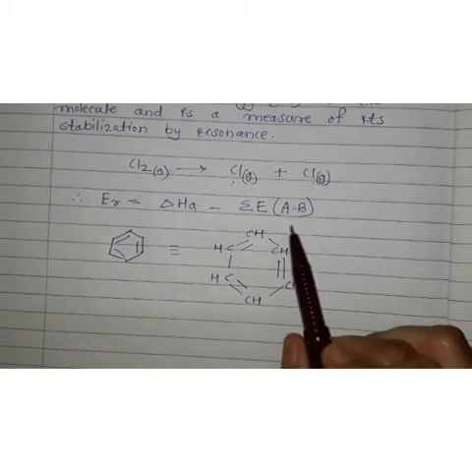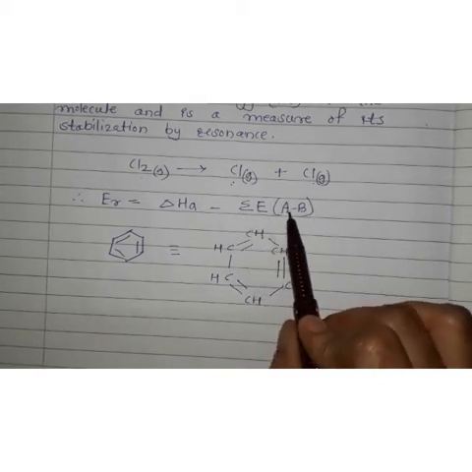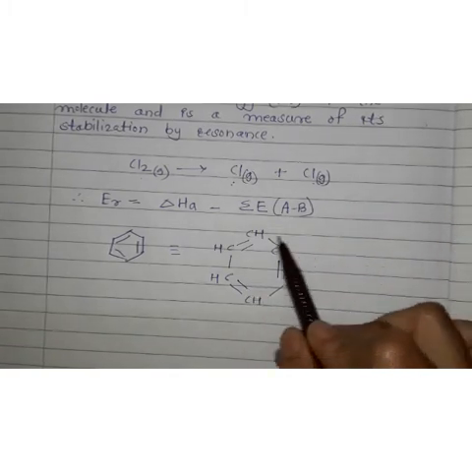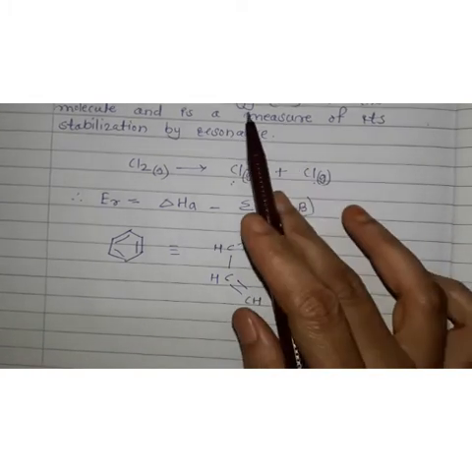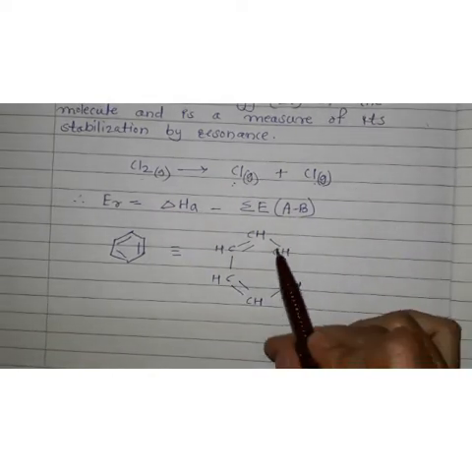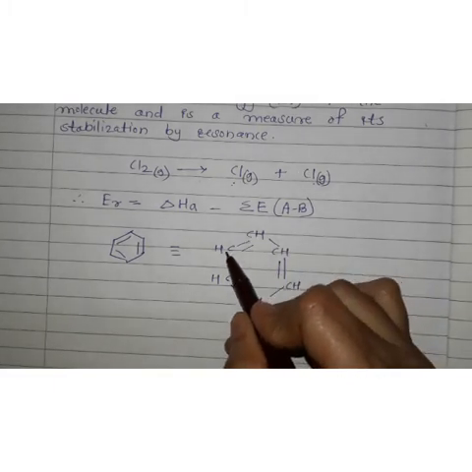Let us first find the sum of mean bond enthalpies of the most stable canonical structure. What types of bonds are involved here? First, the carbon-carbon bond.